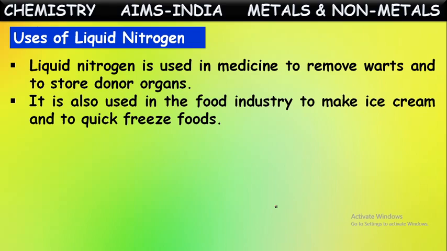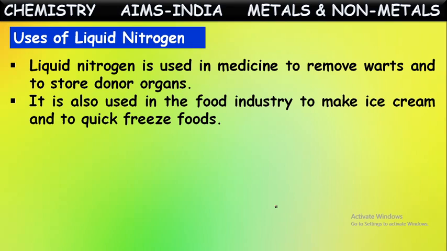Then they preserve these human organs, living organs, in this liquid nitrogen. Then they won't be damaged, and they can be used further. For the preservation of donated organs, they use liquid nitrogen because it can produce very low temperatures. At those temperatures, these organs will stay alive without getting any damage. They won't decompose.